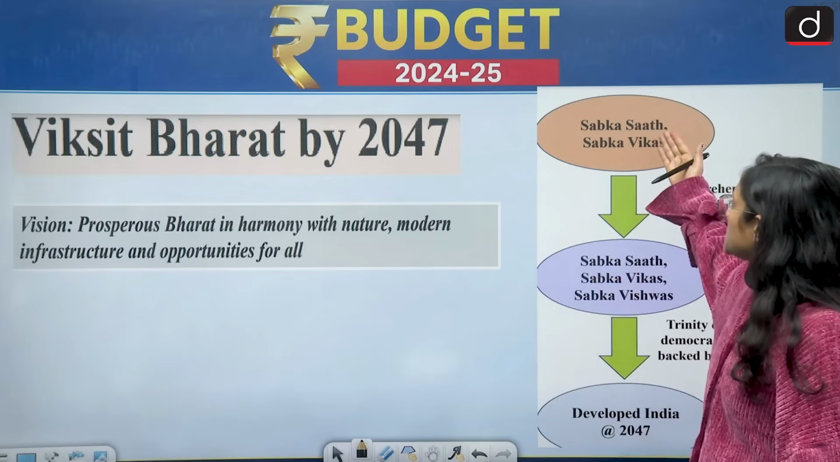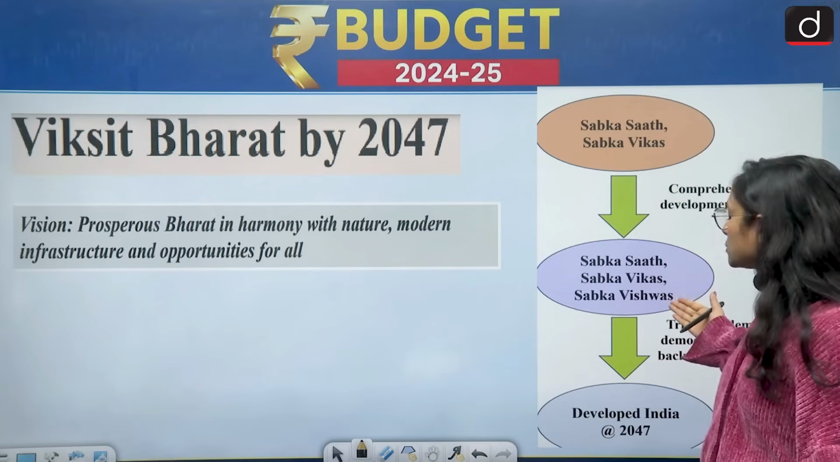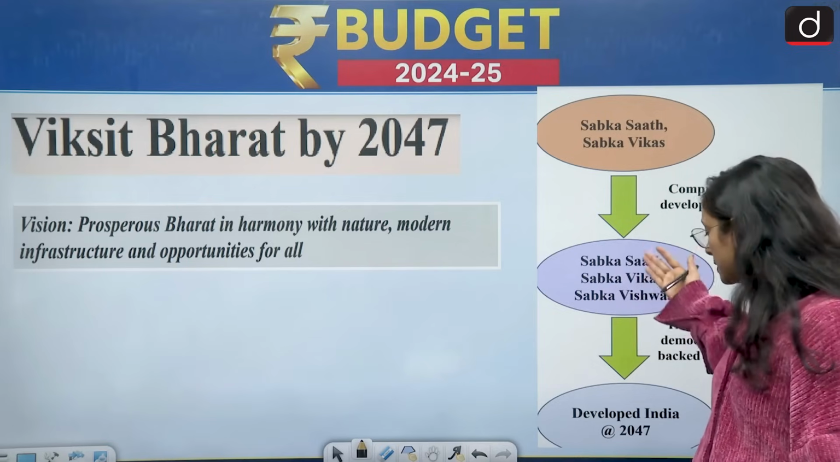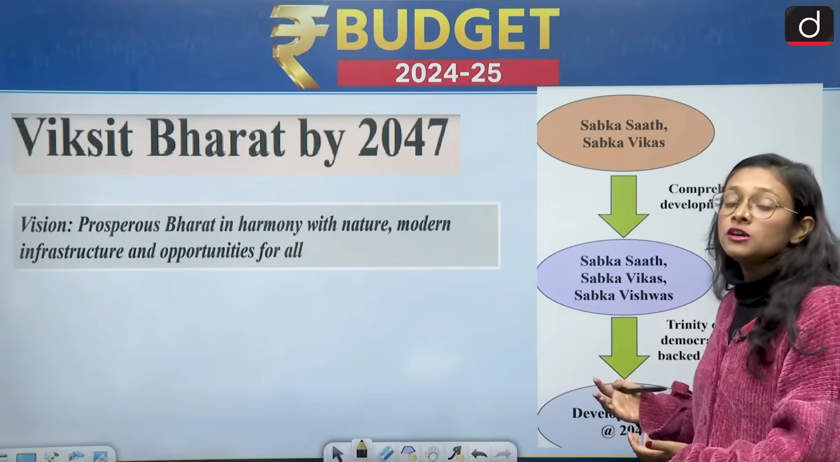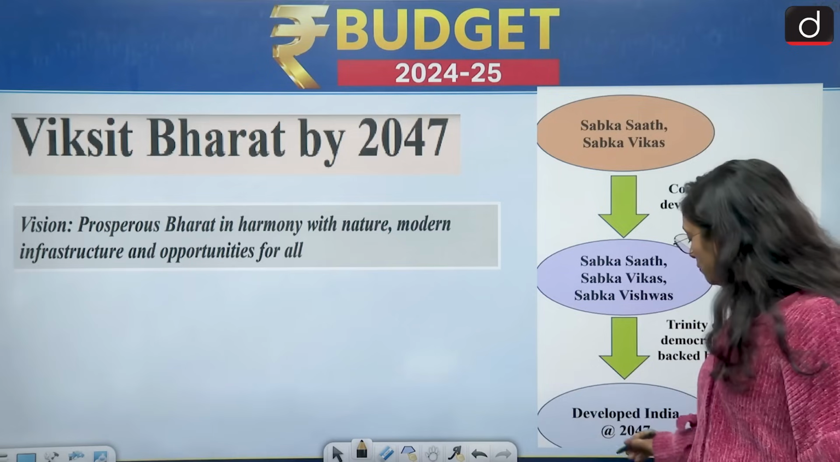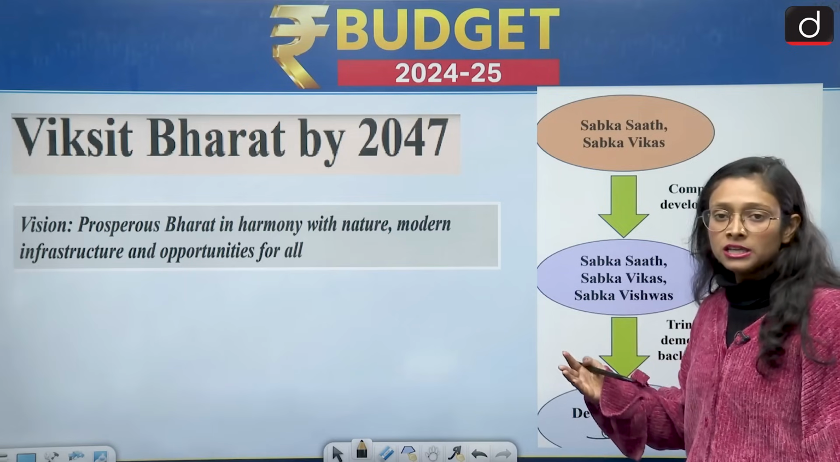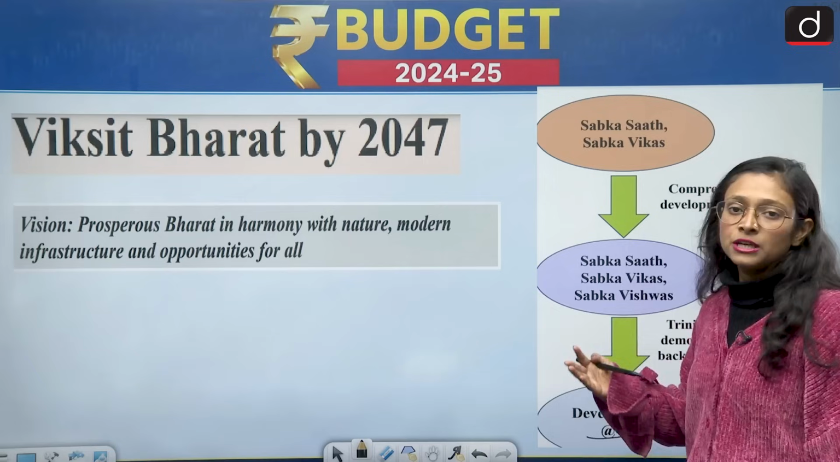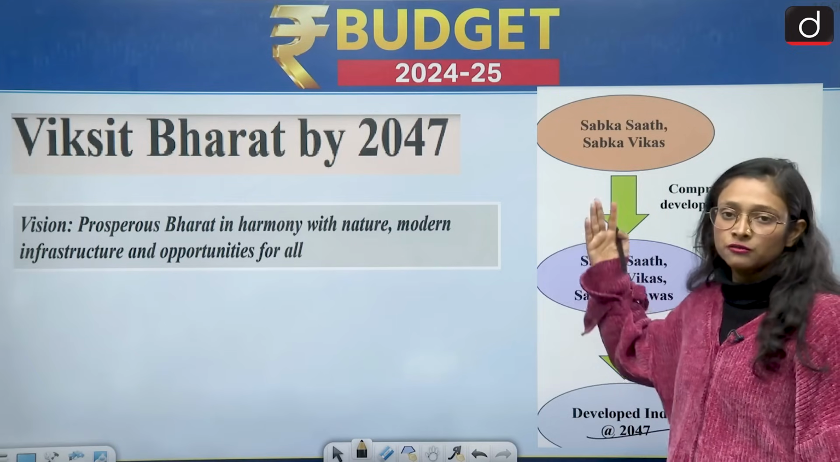So from Sabka Saath to Sabka Vikas, now it has become Sabka Saath, Sabka Vikas, Sabka Vishwas, and for the future Sabka Prayas. And by all these approaches we are going to achieve a developed India by 2047. So right now India is categorized among the developing countries, but we will be a developed India by 2047. So this is the vision and theme of the budget 2024.